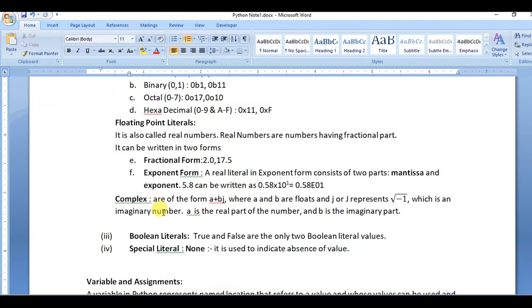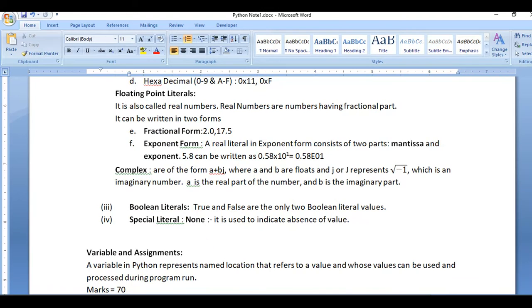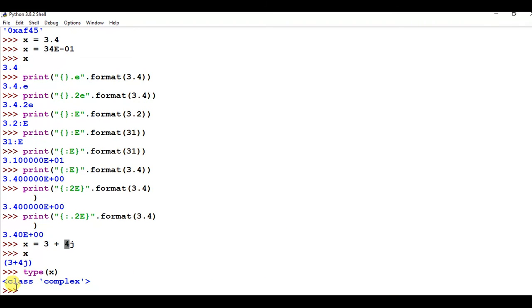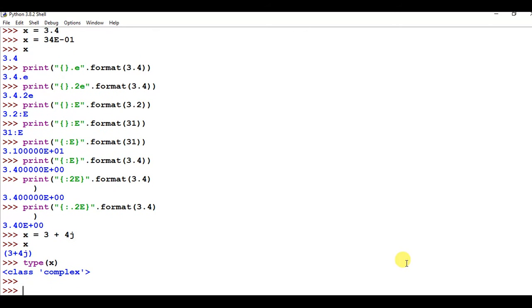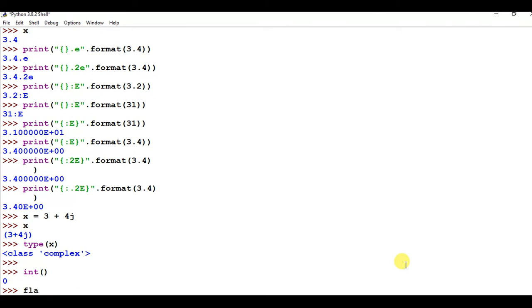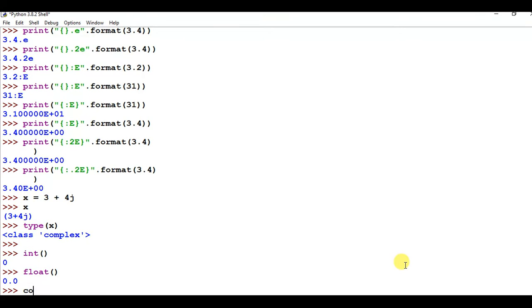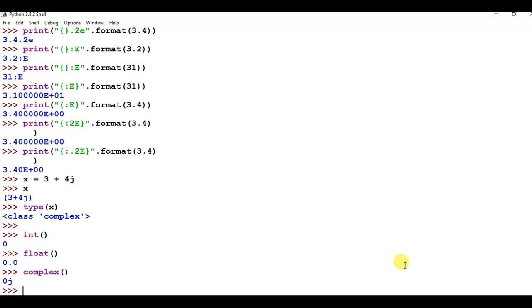And for these three, functions are also used. The int function is used to convert the value into an integer. Float we can use to convert into float. We can use complex to convert the value into complex.